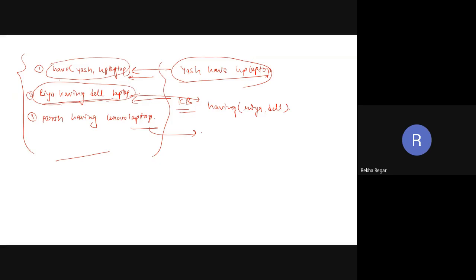Here the second sentence is having, and in the having, the person is Parth, and Parth has Lenovo. Likewise, we have to write down such things into our knowledge base, and after writing into the knowledge base, we can query.